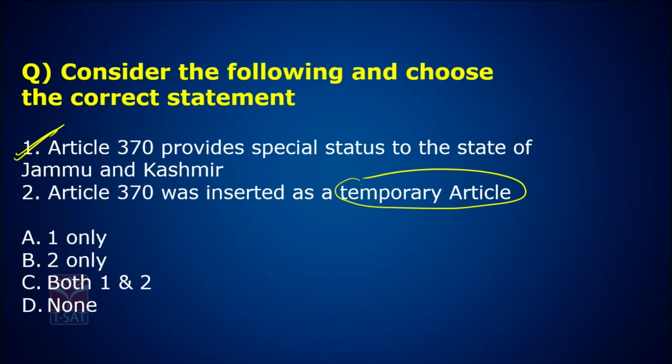Article 370 provides special status to the state of Jammu and Kashmir through an agreement signed between the Dogra dynasty and the Government of India in 1948, called the Instrument of Accession. But this Instrument of Accession, which was signed between two independent bodies, says Article 370 is a temporary arrangement.